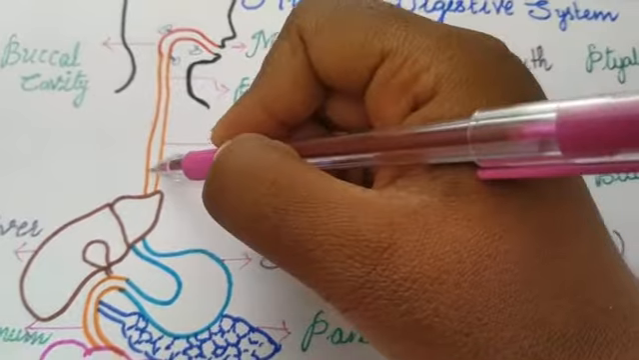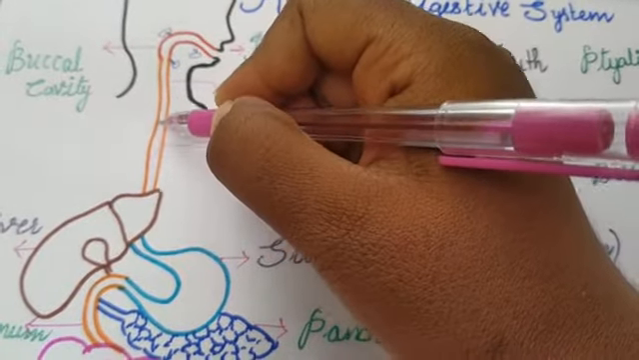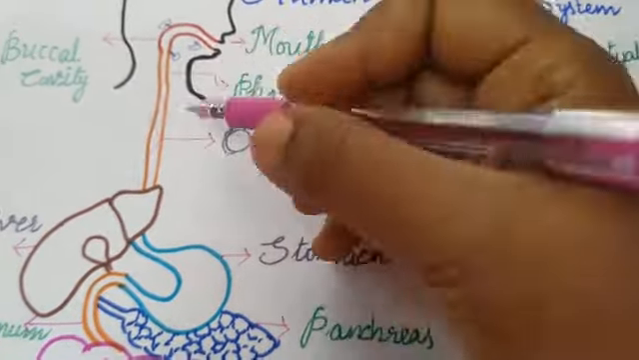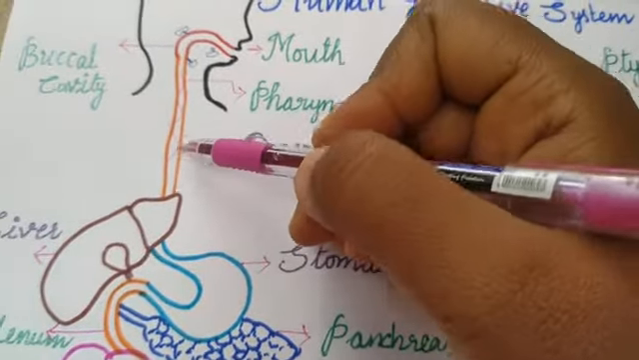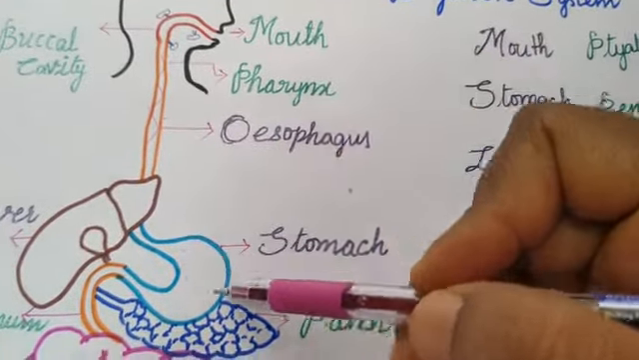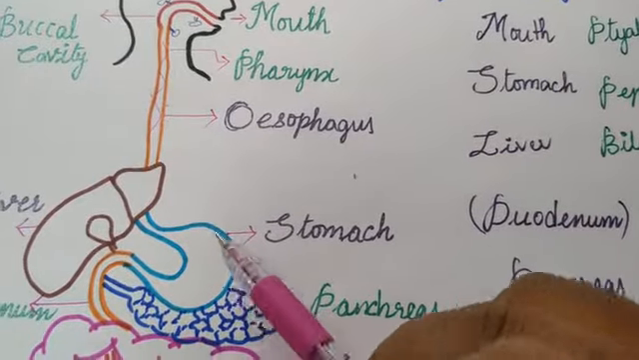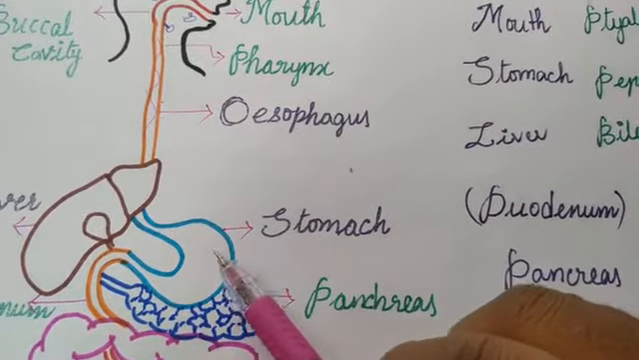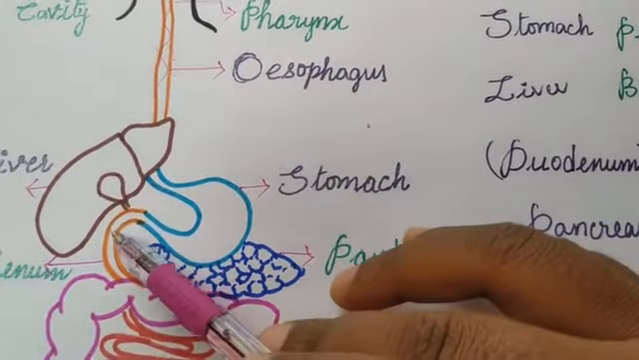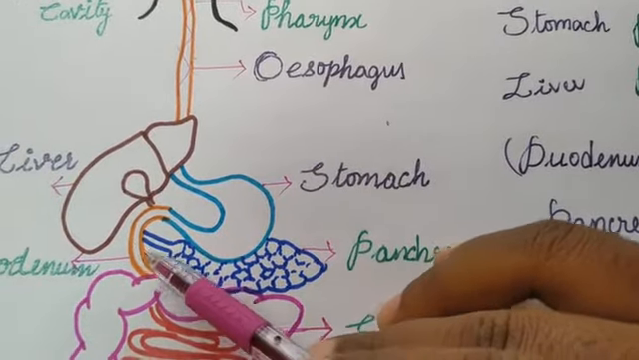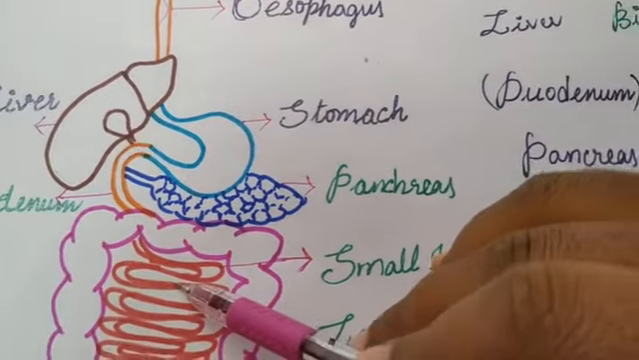wave-like. Like this. This movement is called peristaltic movement. By peristaltic movement, the food enters the stomach. Here, sometimes it is stored, and then starts its journey to the duodenum, and from the duodenum to the small intestine.